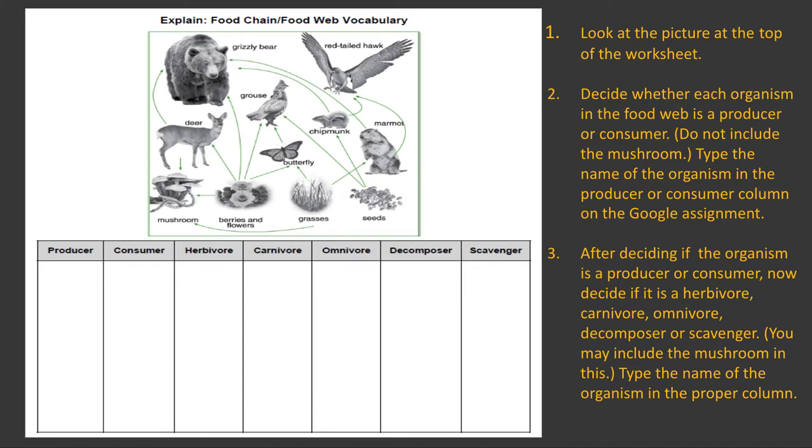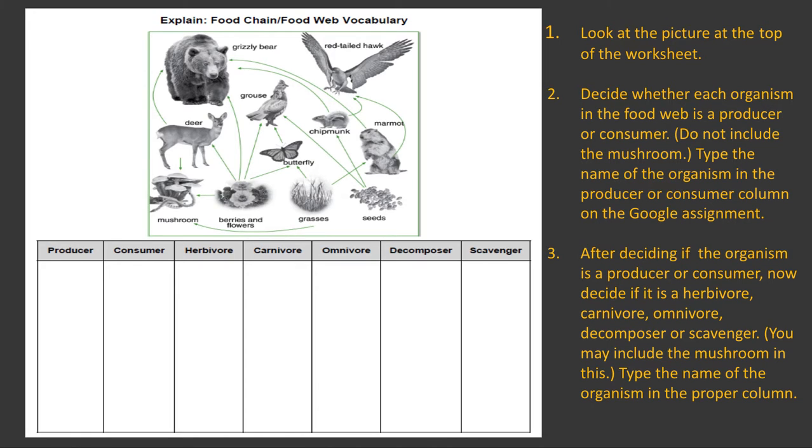Your activity for today, the directions are: look at the picture at the top of the worksheet, this food chain right here. Decide whether each organism in the food web is a producer or consumer. Do not include the mushroom. Type the name of the organism in the producer or consumer column on the Google assessment. After deciding if the organism is a producer or consumer, now decide if it is a herbivore, carnivore, omnivore, decomposer, or scavenger.